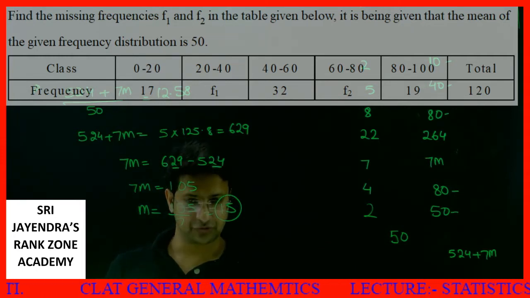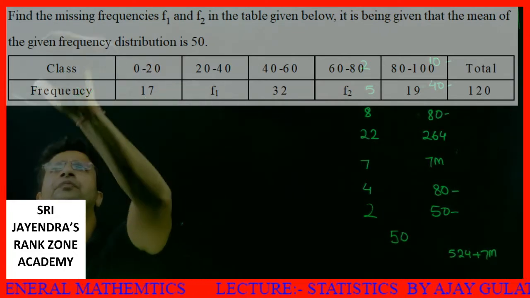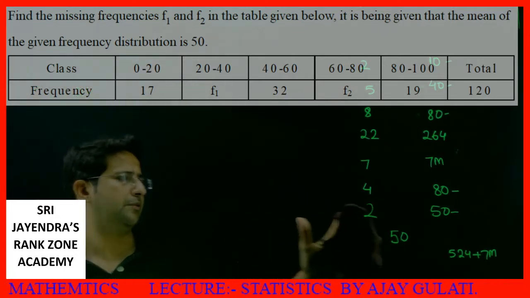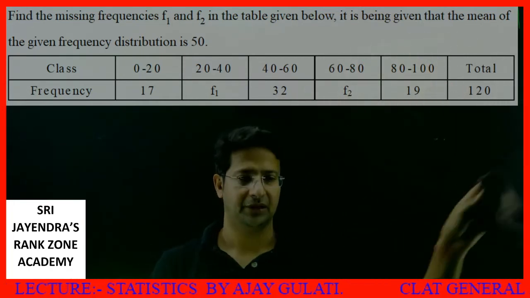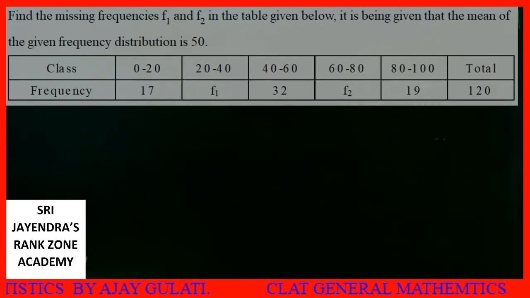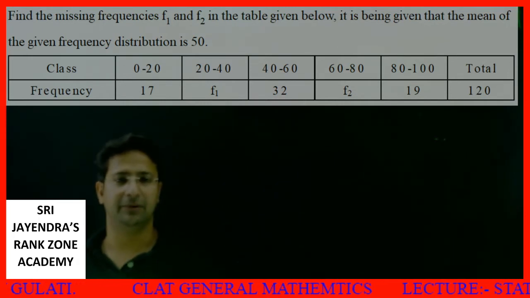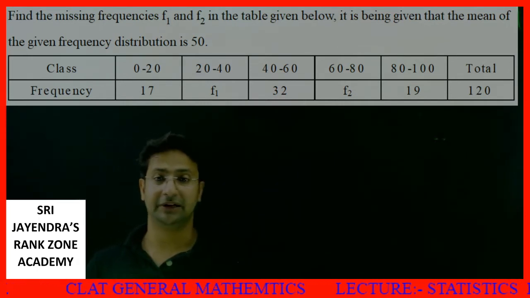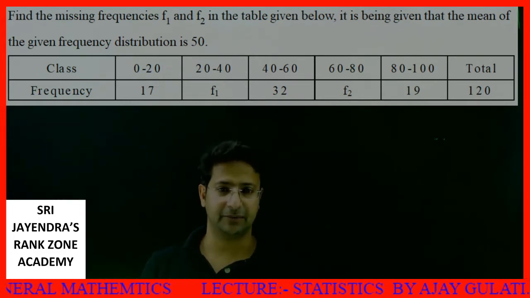Next set we have, students, you can see on the screen what is being given to us. Find the missing frequencies f1 and f2 in the table given below. It is being given that the mean of the given frequency distribution is 50. So the mean of the entire table is 50.